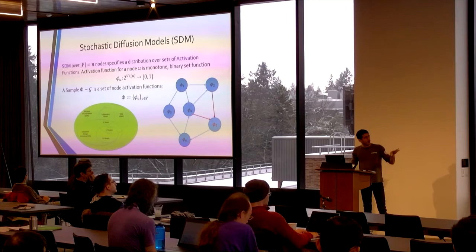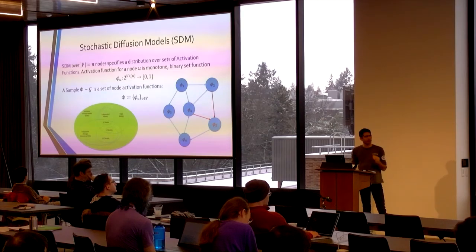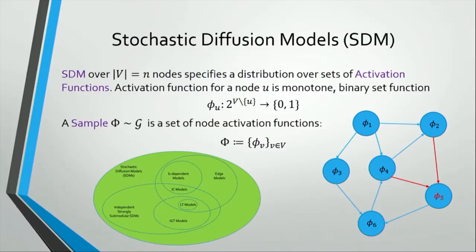In the example I have there, we activate the red node if both edges are activated, unlike the previous models. By the way, the edges here just help us to describe the activation functions more nicely. They're not really necessary in this model.